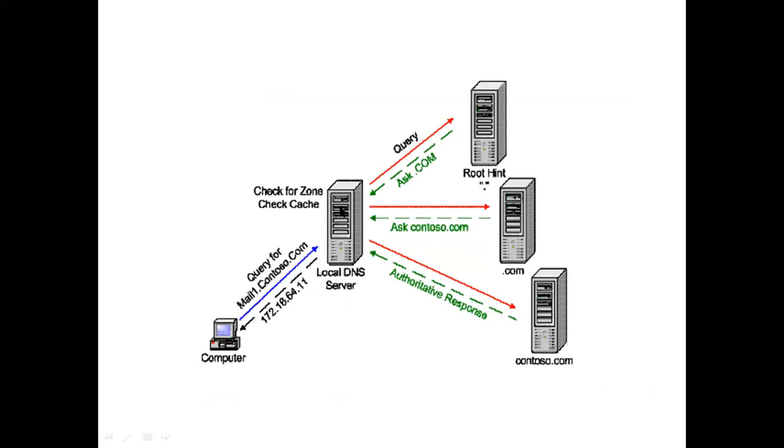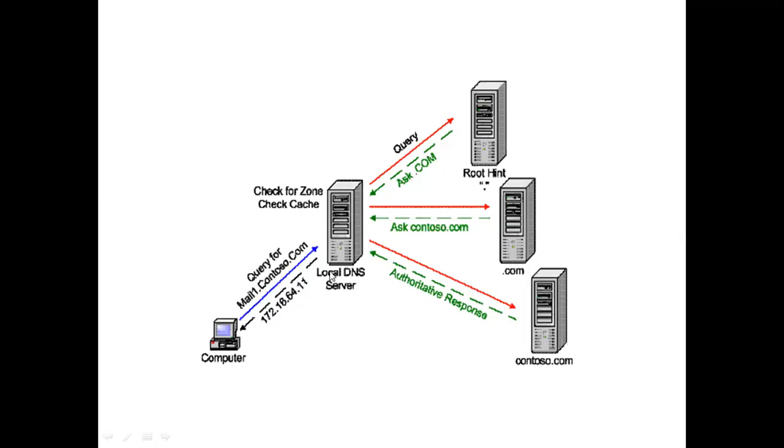It first checks in the cache. If it is there in the local DNS server, immediately it sends back the IP address to the computer. But if it is not there in the local DNS server, what will it do? Got my point? Whenever you send mail1.contoso.com to the local domain server, it will check in the local database cache. If it is there, it will immediately respond with the IP address.